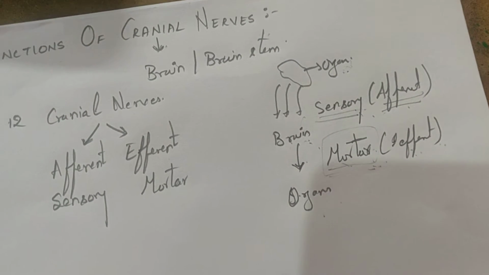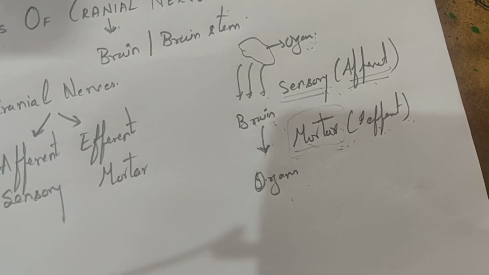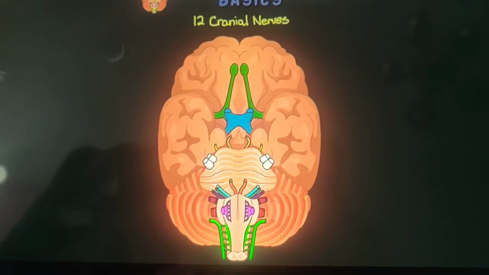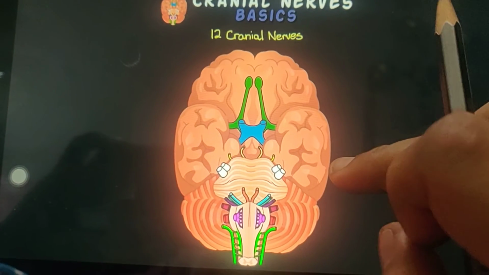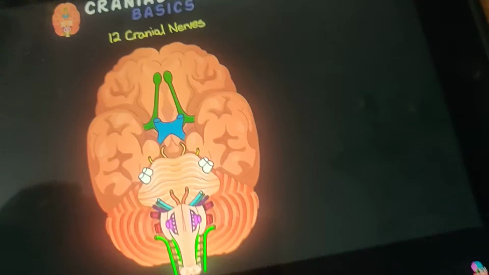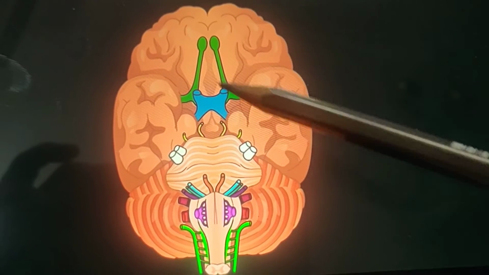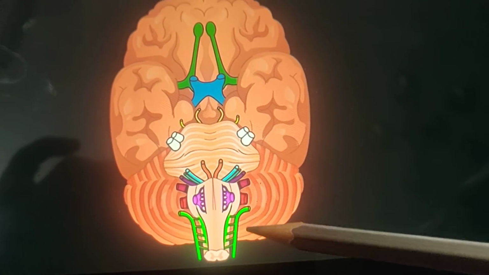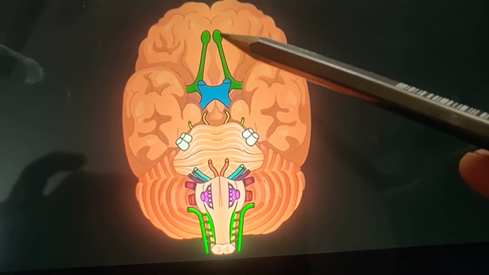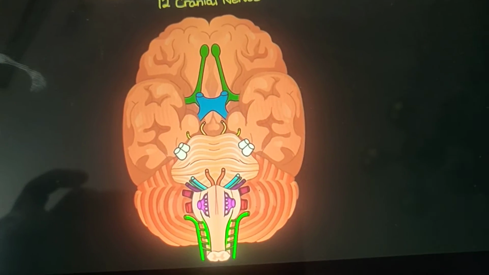So let me explain from where they have originated and what their functions are, right? For your easy explanation, this is the diagrammatic representation of the brain with the nerves. We shall go in depth of this. For your easy understanding, all the cranial nerves which originate from the brain or brain stem are divided into different colors. You can see here green, blue, red, pink, purple, right? So that is for your easy understanding.